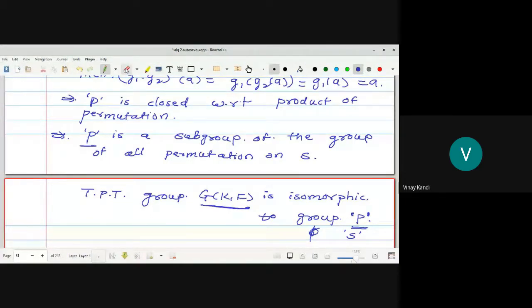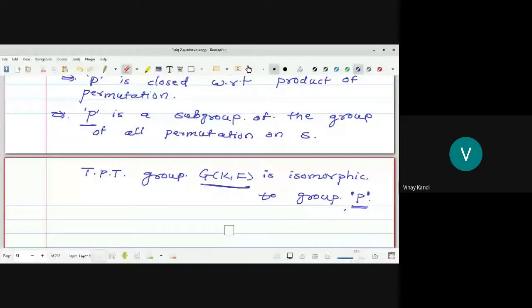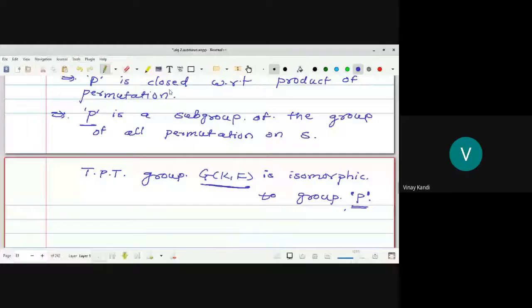Now we have to prove that G(K,F) is isomorphic to group P. That is, there exists a mapping from this set to this one which is one-one, onto and homomorphic. Now let sigma belong to G(K,F). Sigma belongs to this set G(K,F), so sigma is the mapping from K to K, an automorphism of K.